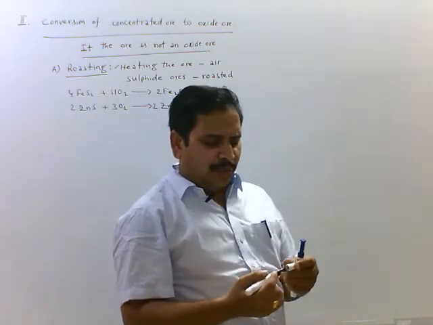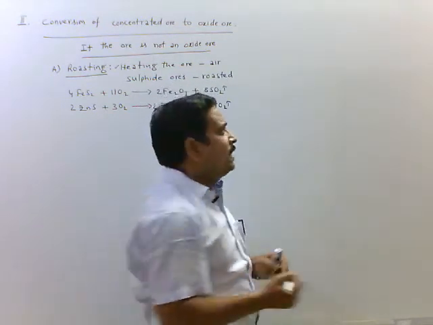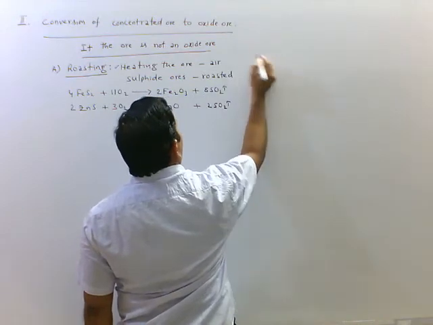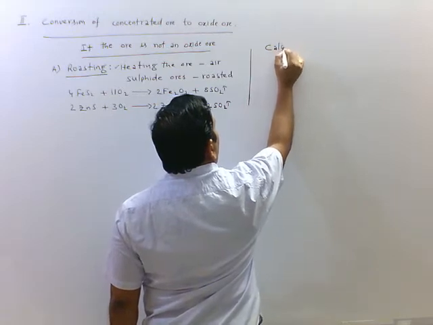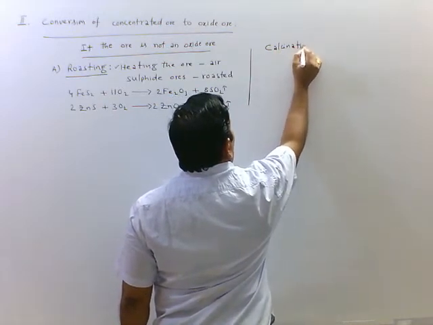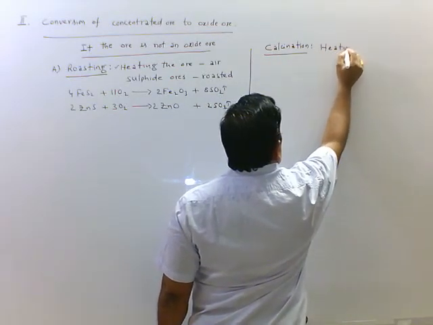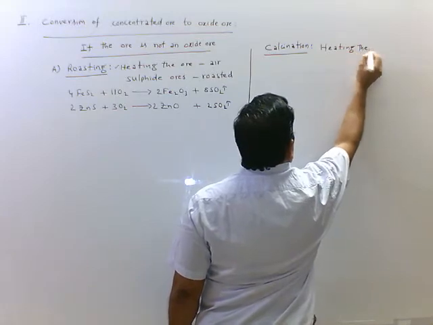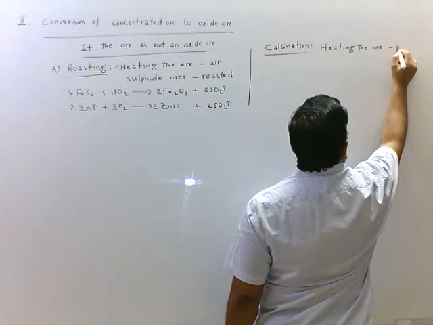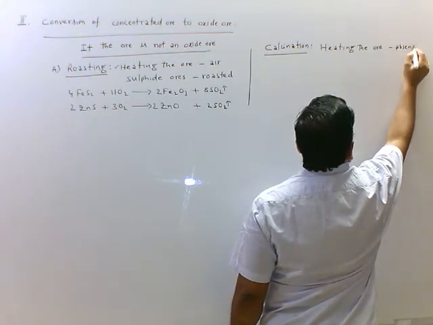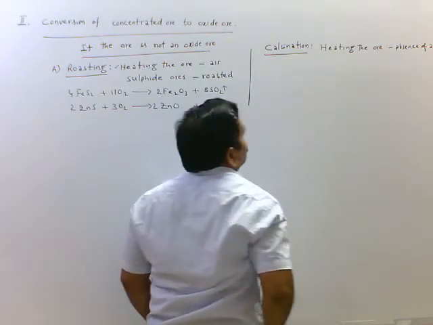Another method we have is heating the ore in the absence of air or oxygen, which is called calcination. Calcination: heating the ore in the absence of air or oxygen.